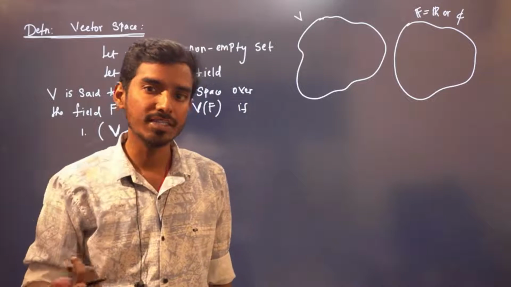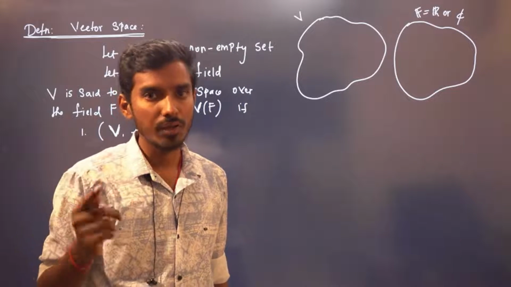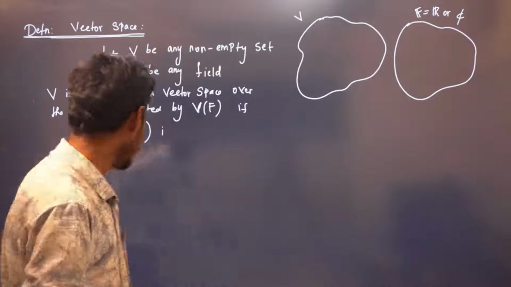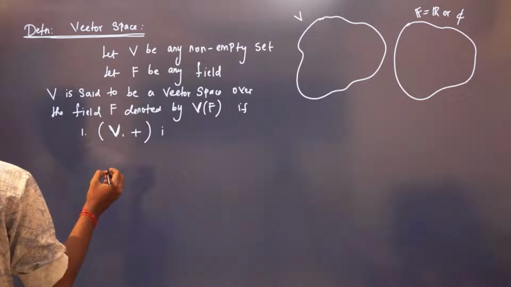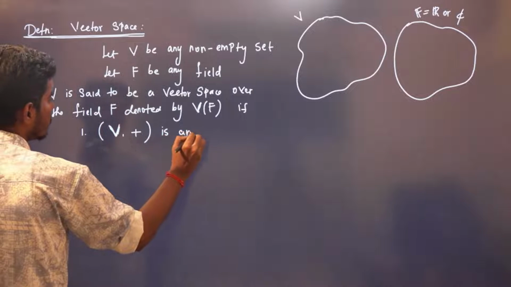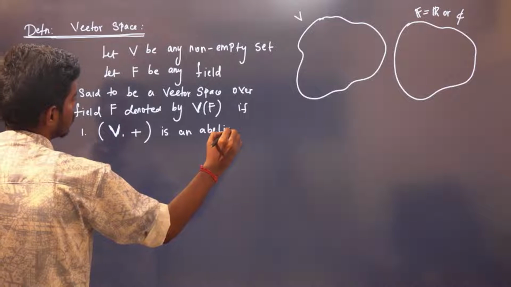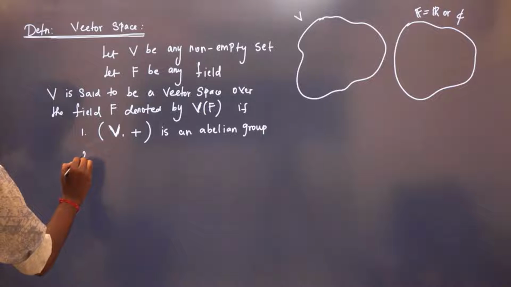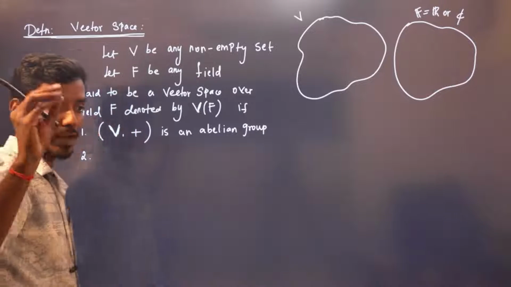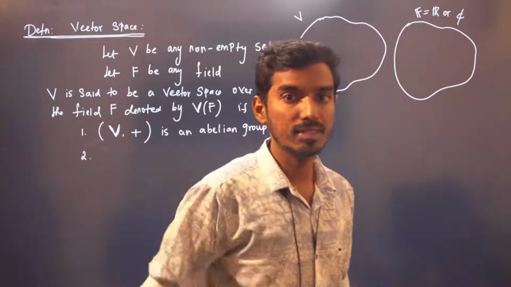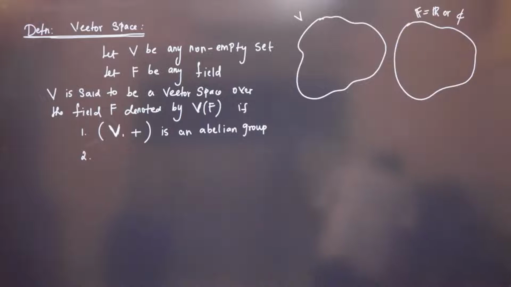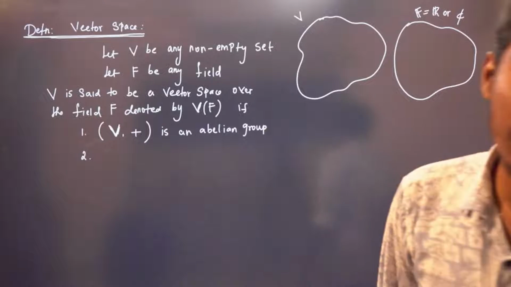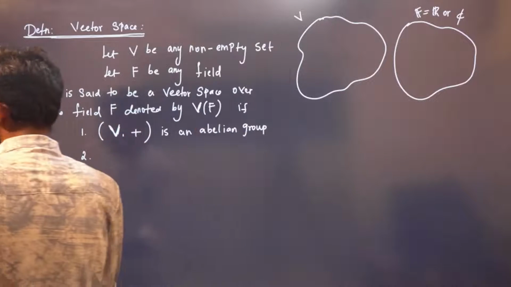If it is usual addition, your ID element is 0, your inverse is minus a. This B plus is an abelian group. See, for this condition, you have to prove 5 things. To prove B plus is abelian group, you need to explain, you need to understand, and you need to prove 5 things, right? Okay.